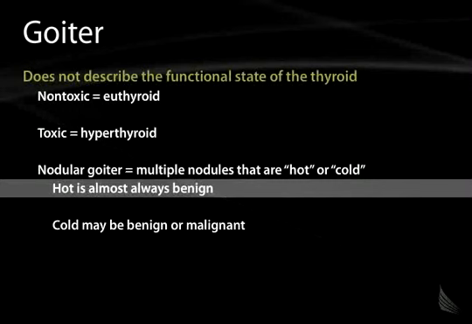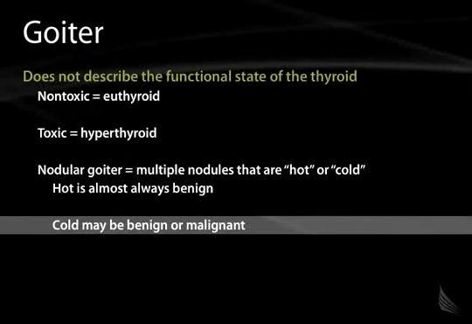And functional nodules are rarely cancerous. They're almost always benign. However, cold nodules can be cancerous. They're oftentimes benign, but they can be malignant as well. So a cold nodule is one that does not take up significant amounts of radio-labeled iodine.